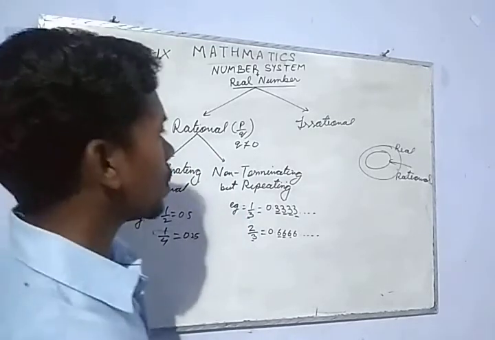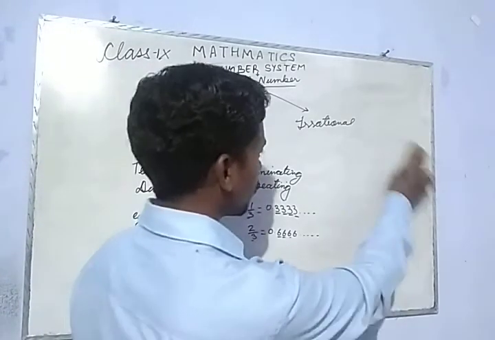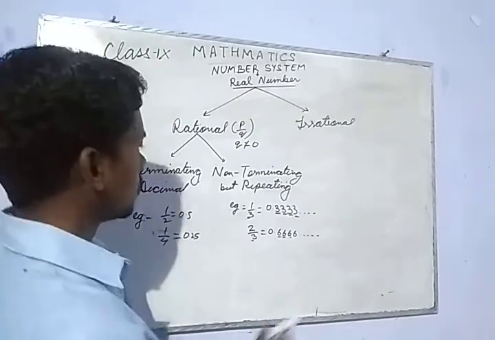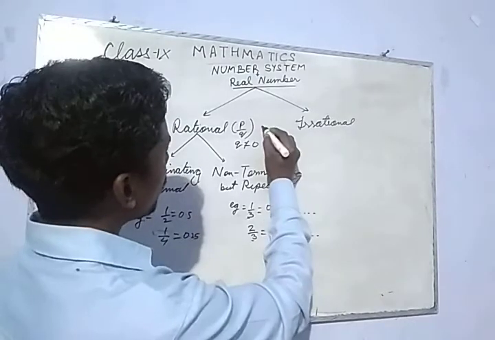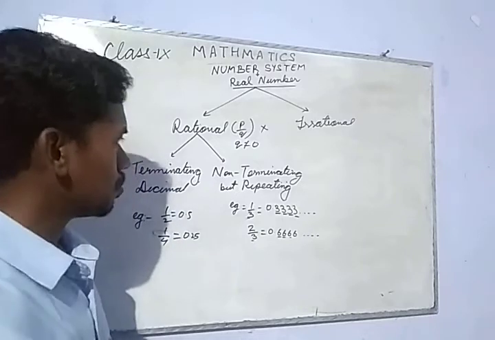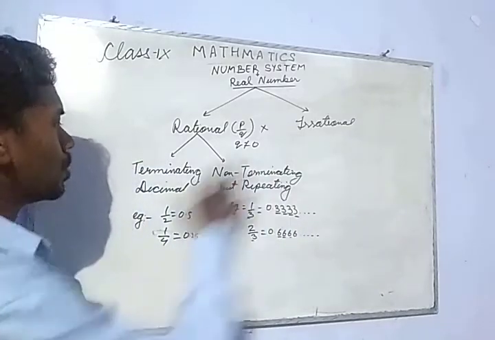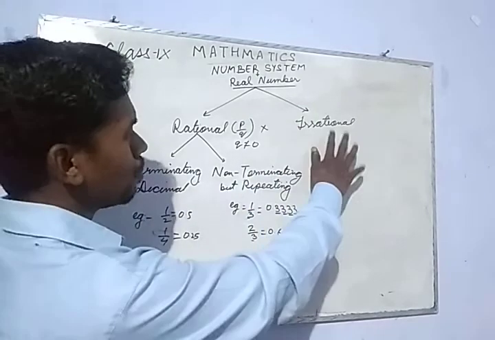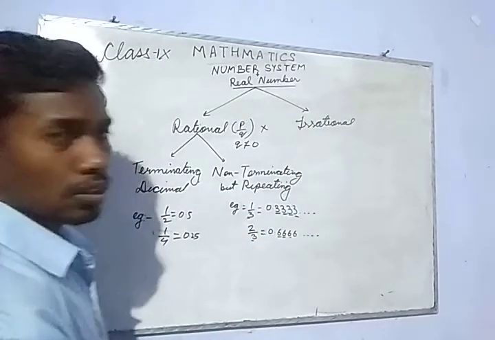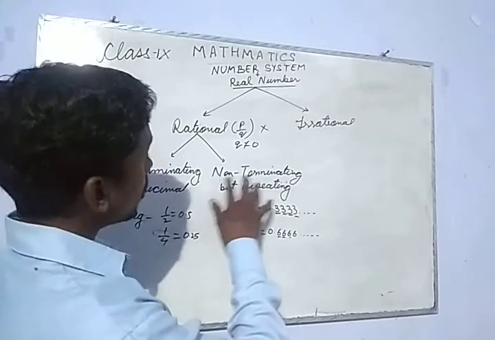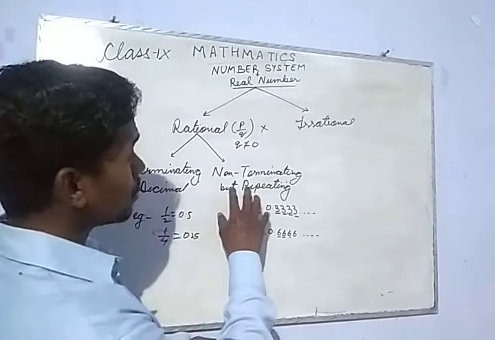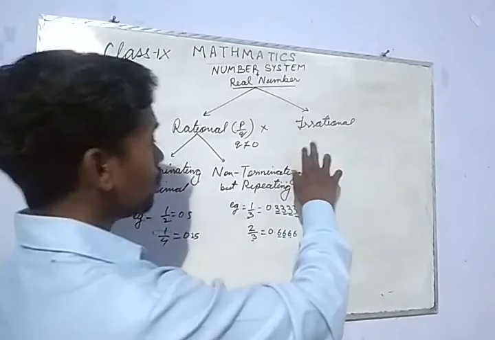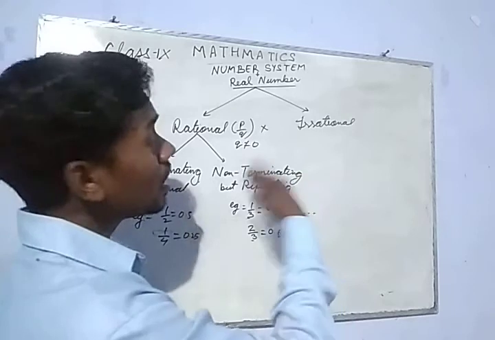Now let's talk about irrational. Irrational should not have any properties of the rational. So what are the properties of rational? It is a terminating decimal. For irrational it should not be terminating, it should be non-terminating. Then the second thing is that rational numbers can also have non-terminating decimals, but they are repeating.